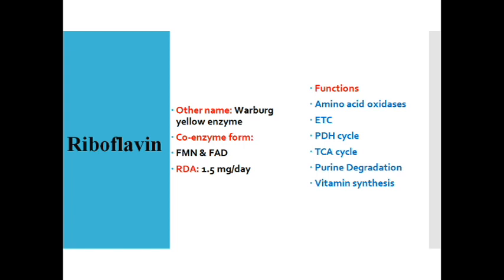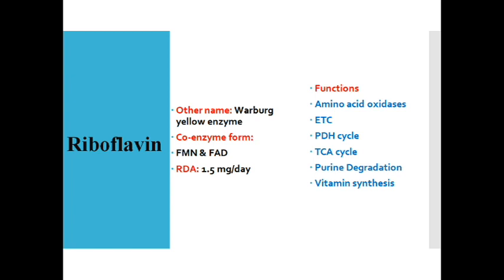The second vitamin is riboflavin. It is called vitamin B2. It's a Warburg yellow enzyme. Warburg was the scientist who discovered it. First he called it the yellow enzyme. And the coenzyme forms of riboflavin are FMN and FAD. The RDA is 1.5 milligram per day.